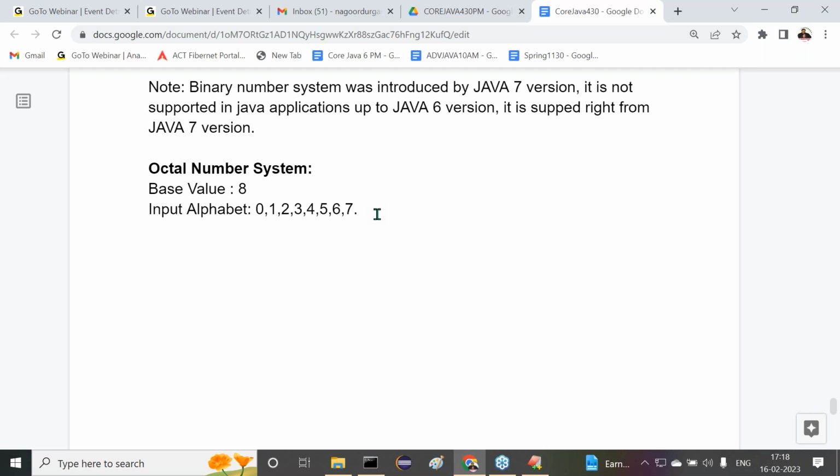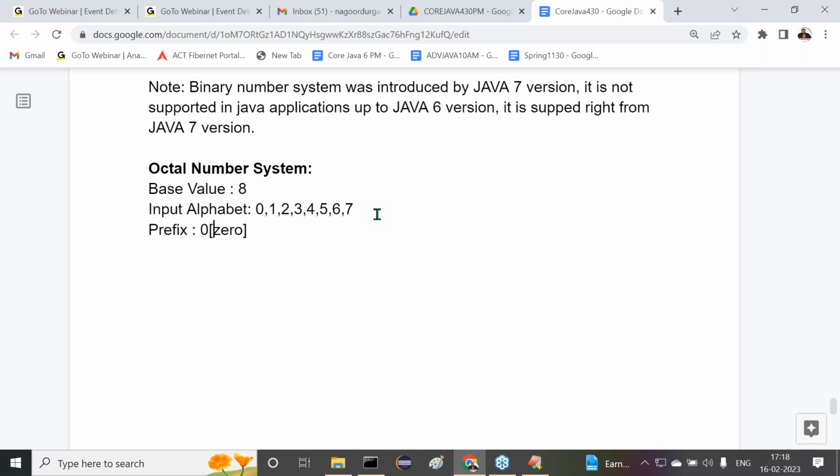8 is not going to be included. Only up to 7 we are having here. Right, sir. The input alphabet is there, so the prefix value exists here. What is the prefix value for this now? 0. Observe carefully. This is 0, not the letter O. The octal number system starts with the letter O, actually in the word octal, but still the prefix value is not O. The prefix value is what there?